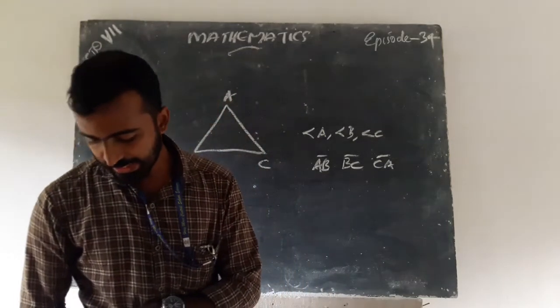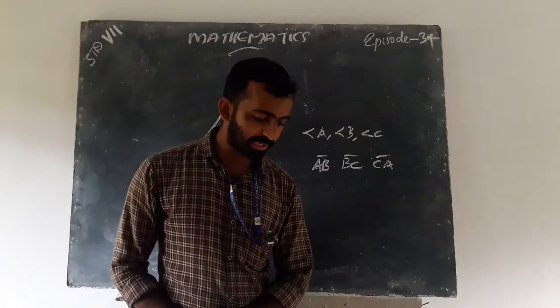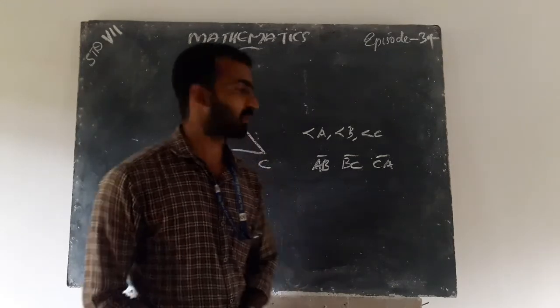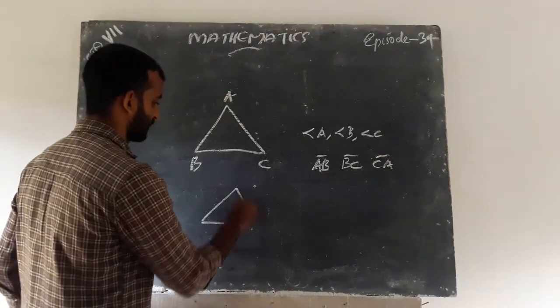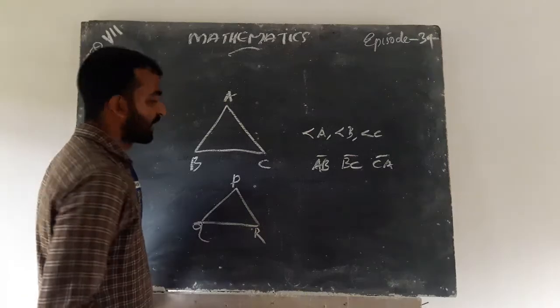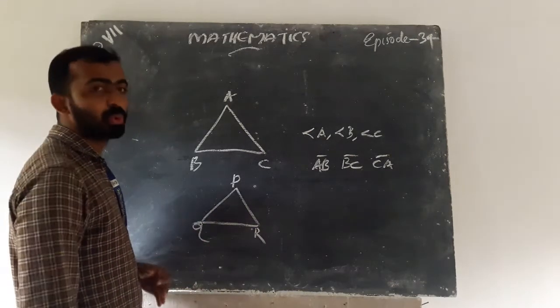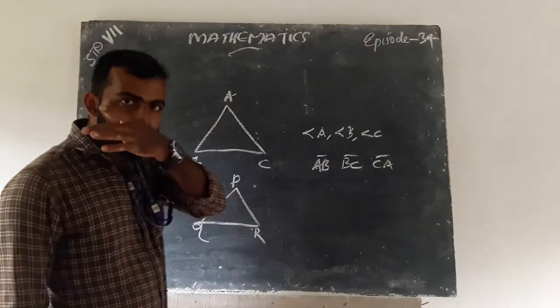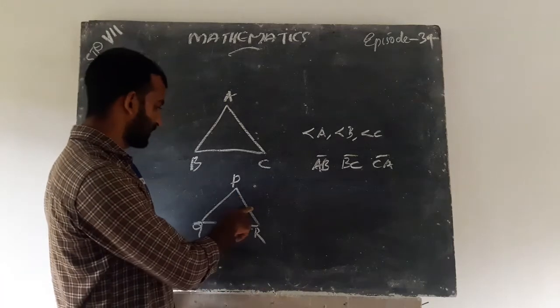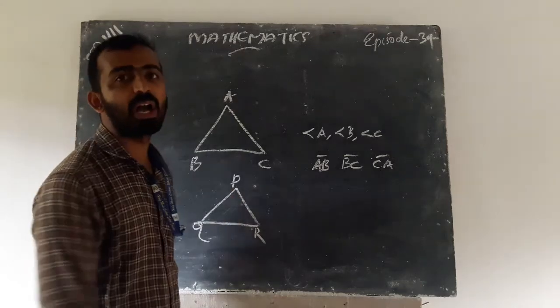Next, write the side opposite to the vertex Q of triangle PQR. This is our vertex, and its opposite side is PR.